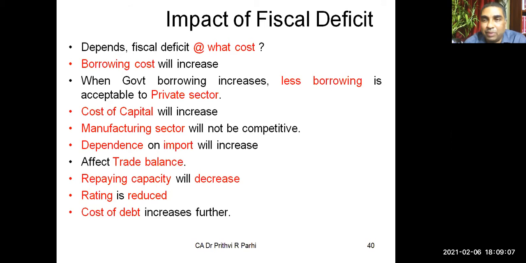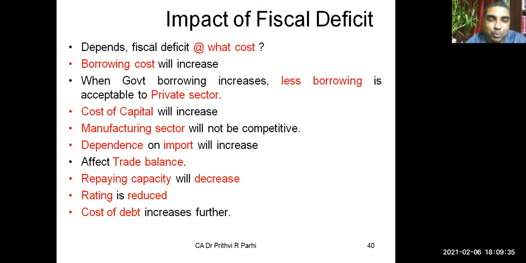As a result, what happens? There is a huge demand for capital, but borrowing possibilities are less. The cost of capital increases. When the cost of capital increases, the manufacturing sector is discouraged. Manufacturing becomes less competitive, because the cost of production might be less, but the interest cost is high. So that will bring the total cost higher. Are you getting it? When manufacturing becomes difficult, what will happen?